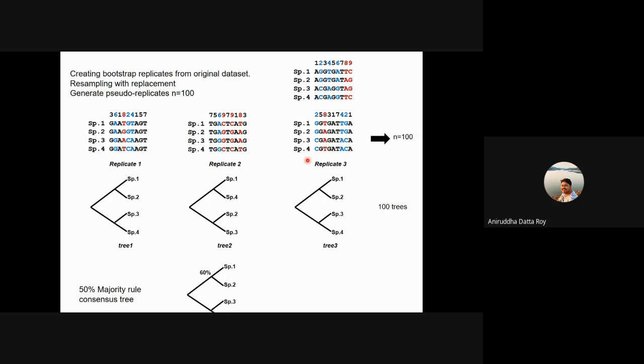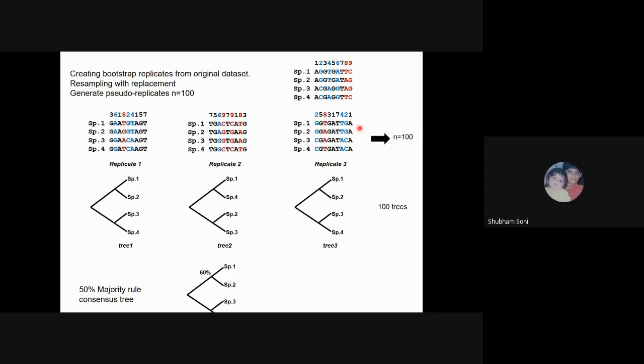So that's the whole idea. But we're really not bothered about the amino acid or the codon position, because it's just forgetting all of that and taking each character as a discrete unit. So it's basically taking all these characters, character number 1 to 9, all separately.